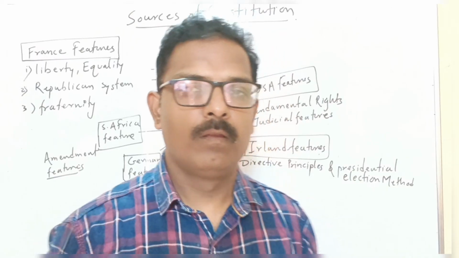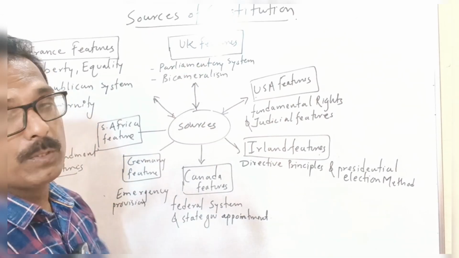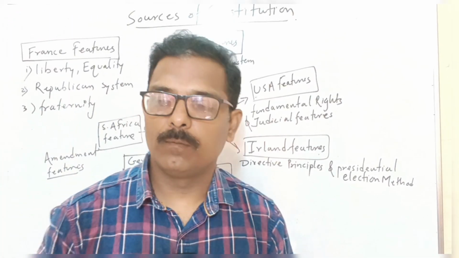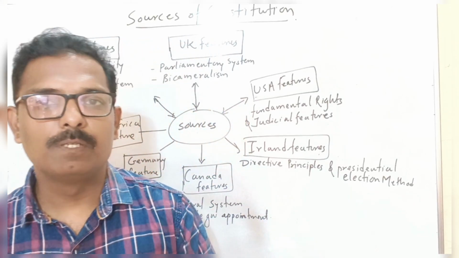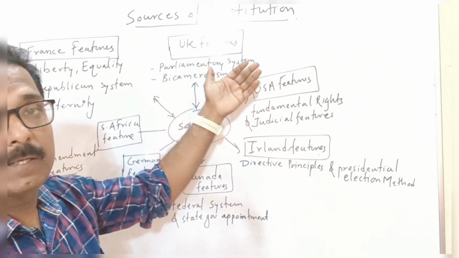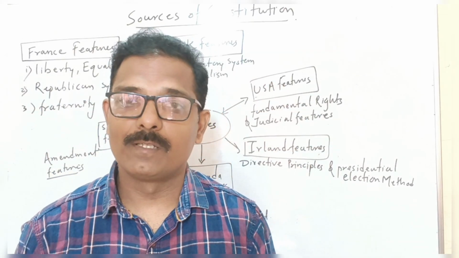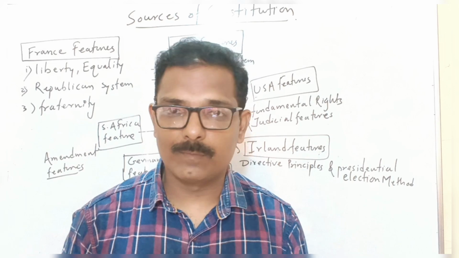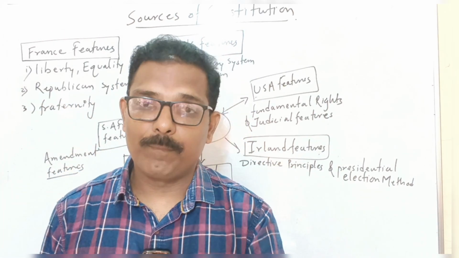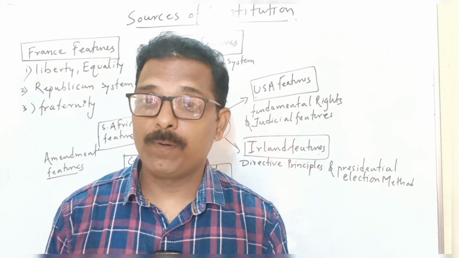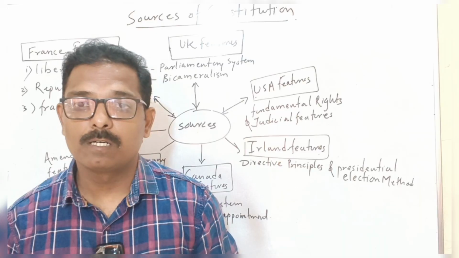So let's see. One of the first sources we have used is the UK features. As a former colony of Britain, we started to accept some of the features. One of the features we have accepted from the UK constitution is the parliamentary system. We will go into the details of the parliamentary system. The parliamentary system, which is now in application, was drawn from the source of the British constitution.